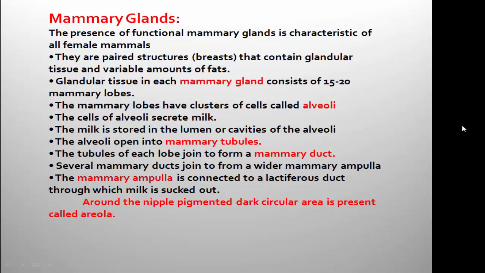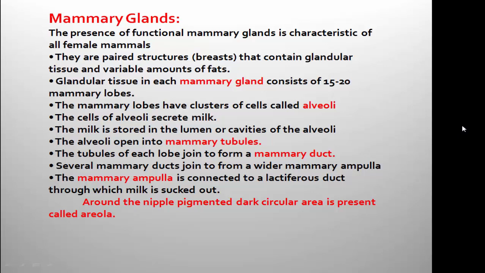The mammary alveoli open into mammary tubules, mammary tubules join to form mammary duct, and all the mammary ducts join to form a wider mammary ampulla, to which the lactiferous ducts are connected and through which the milk is sucked out.